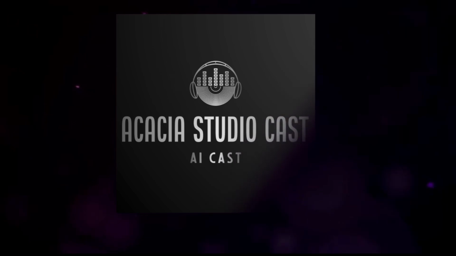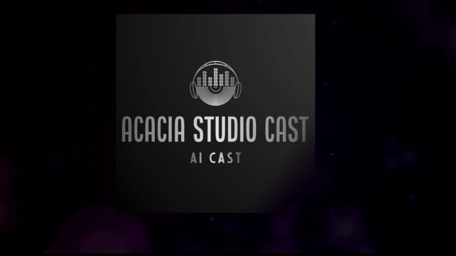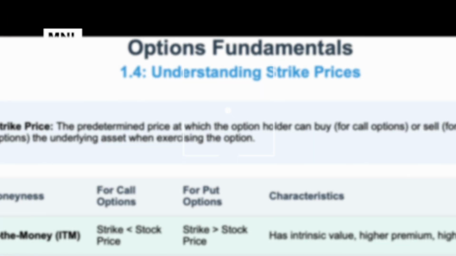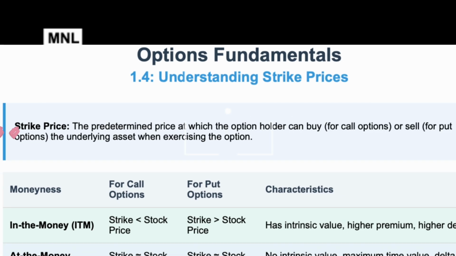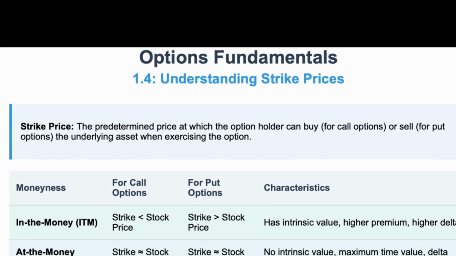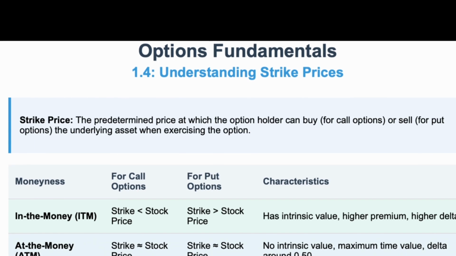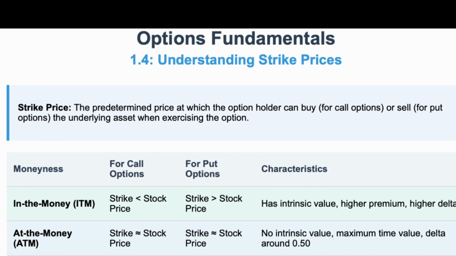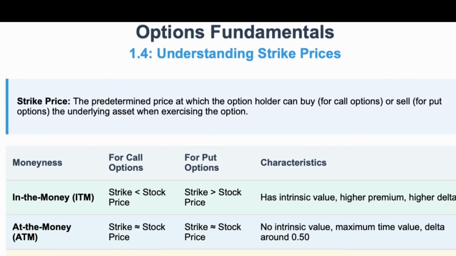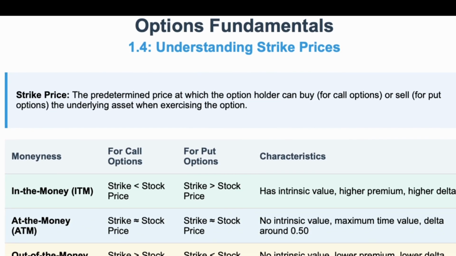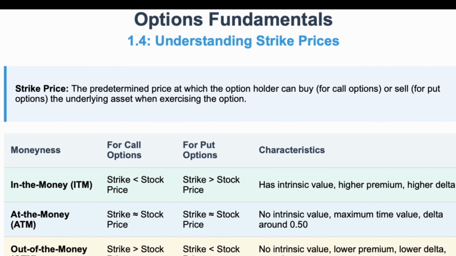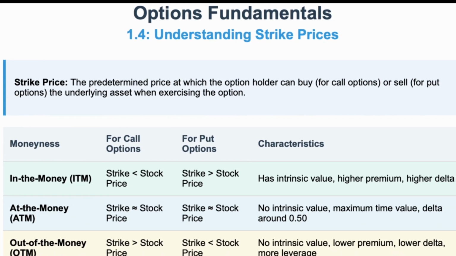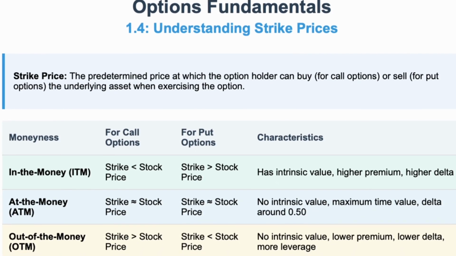In our previous segment, we covered what options are, sources of risk, and the components of option premiums. Now, let's explore a key element of any option contract, the strike price. The strike price, also called the exercise price, is the price at which the option holder can buy or sell the underlying asset when exercising their option. It's one of the most critical specifications of an option contract because it directly impacts whether an option has intrinsic value and how it behaves relative to the underlying asset's price. So the strike price creates that crucial reference point for determining what the option is worth.